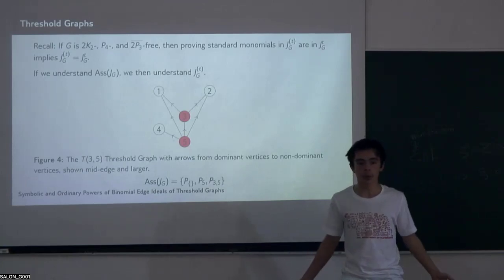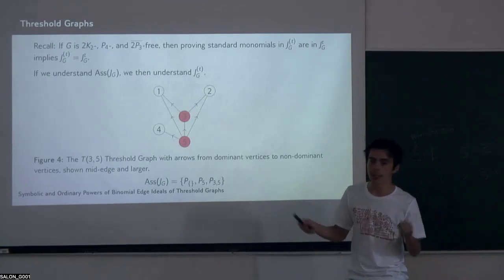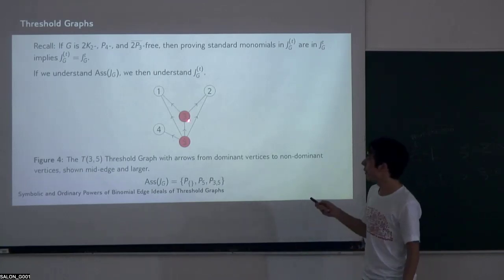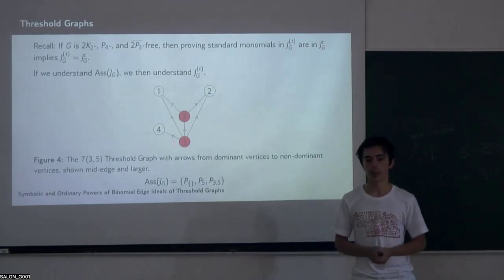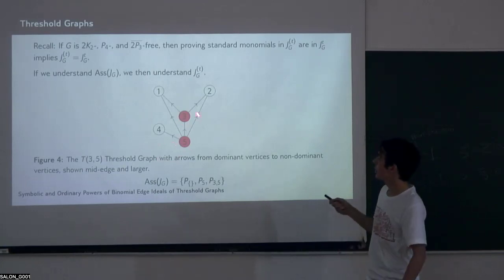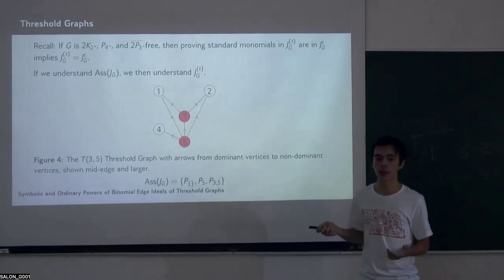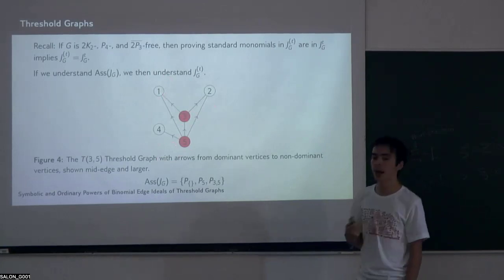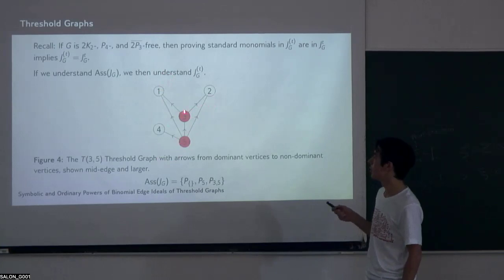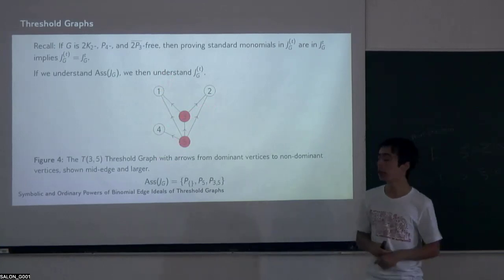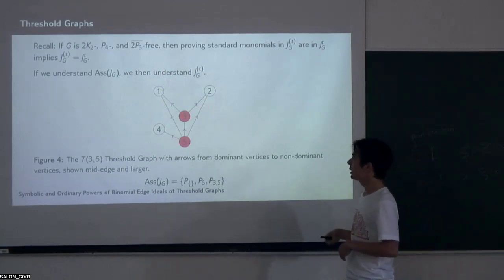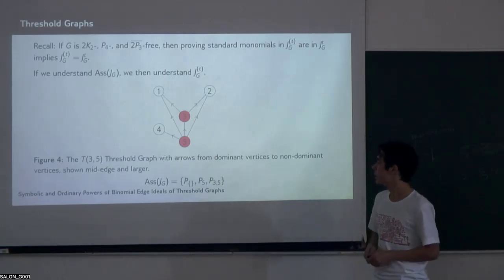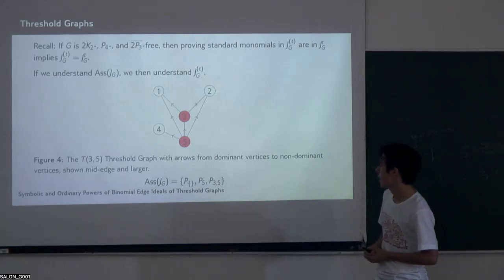Well, you take some number of vertices, like n vertices, and you label them from 1 to n. Then we let some of them be dominating vertices. In this graph here, 3 and 5, the two red ones, are both dominating vertices. Then I draw an edge from each dominating vertex to each other vertex with a smaller label. So 3 gets an edge to 1 and 2, and 5 gets an edge going to 1, 2, 3, and 4. Here I've drawn these edges as directed to make it easier to understand, but our graphs are going to be undirected. They're not going to have directed edges.